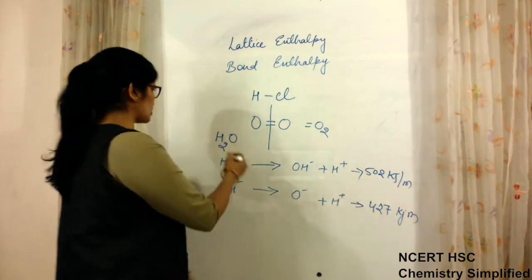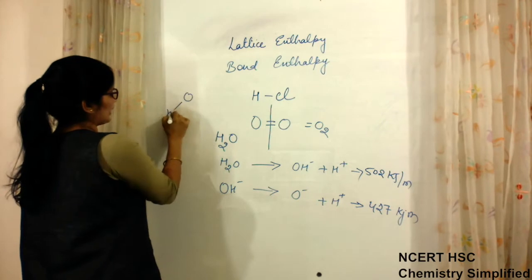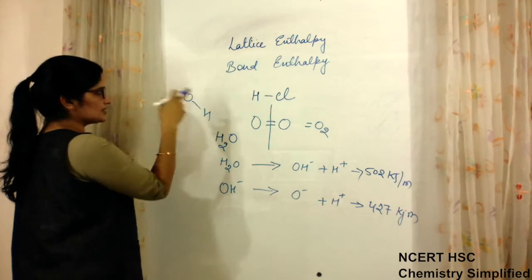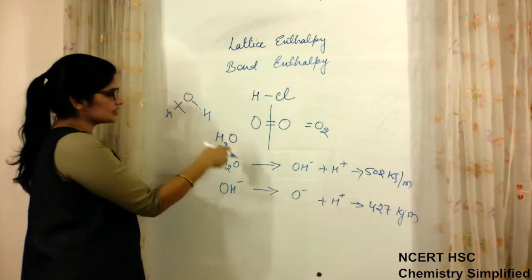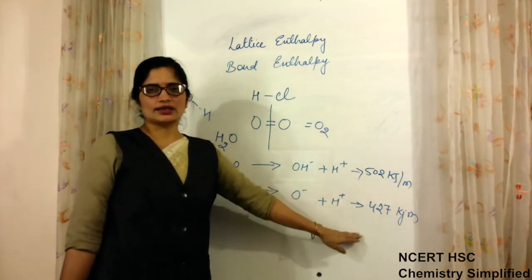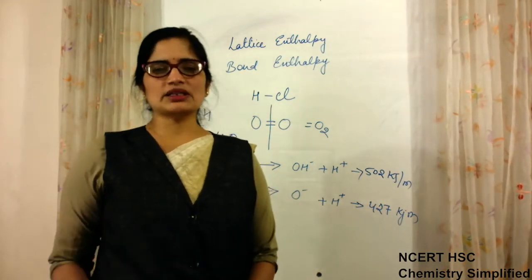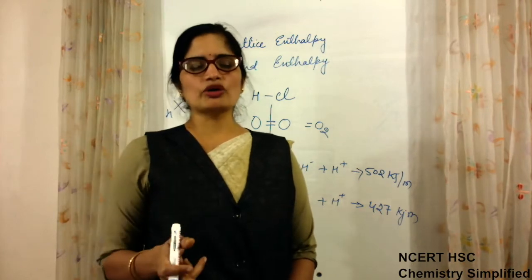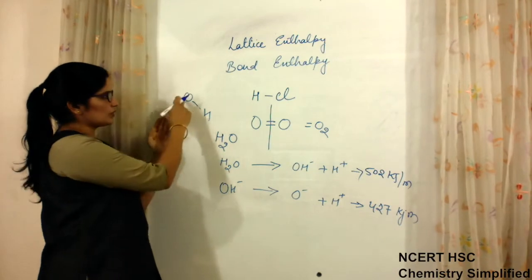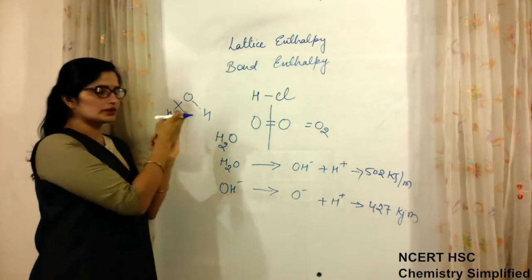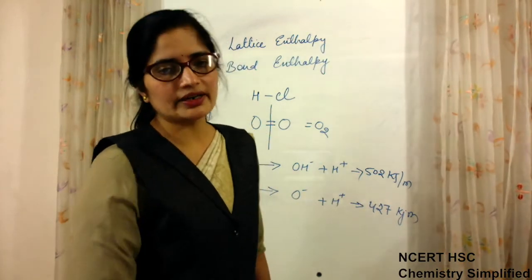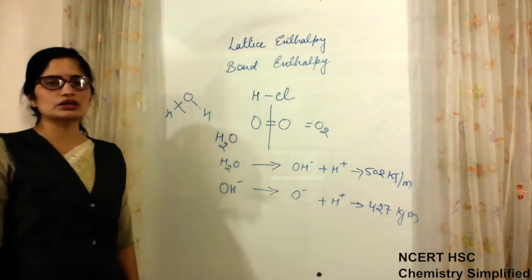In this case, because we know the structure of water is O, H and H. So in the first case, 1 bond between O and H is broken. In the second case, the another bond between O and H is broken. But in both the steps, the amount of energy required is different. So it will always be the case whenever there are more than 1 bonds to be dissociated, and maybe that these are identical type of bonds. This bond is also OH bond, this bond is also OH bond, but the amount of energy required for these are different. They will always remain different in all the molecules.